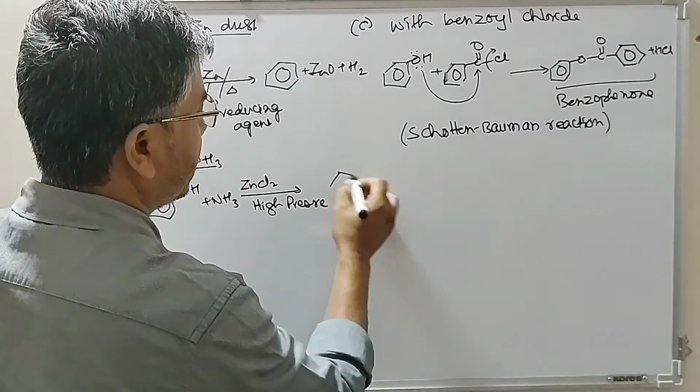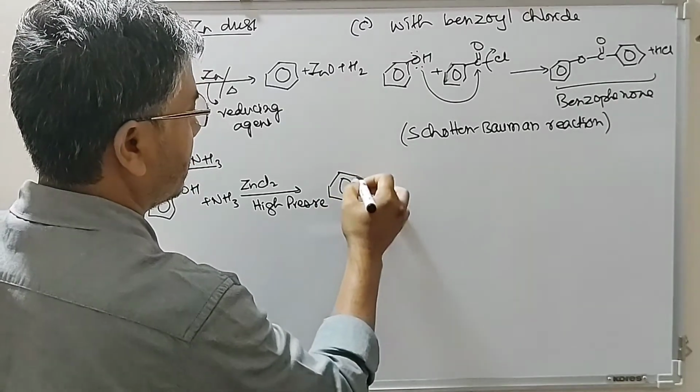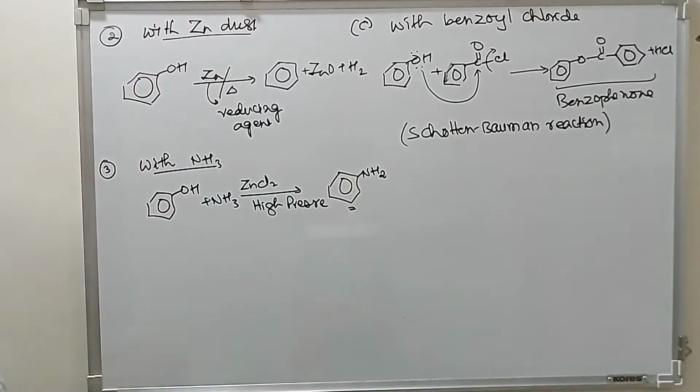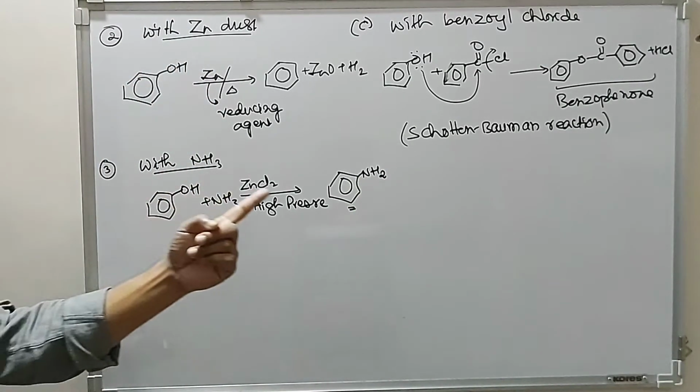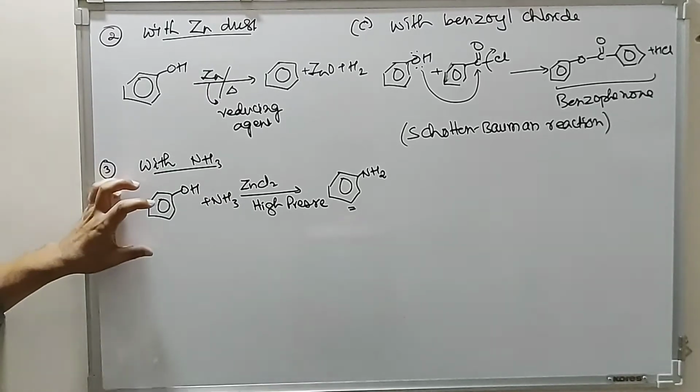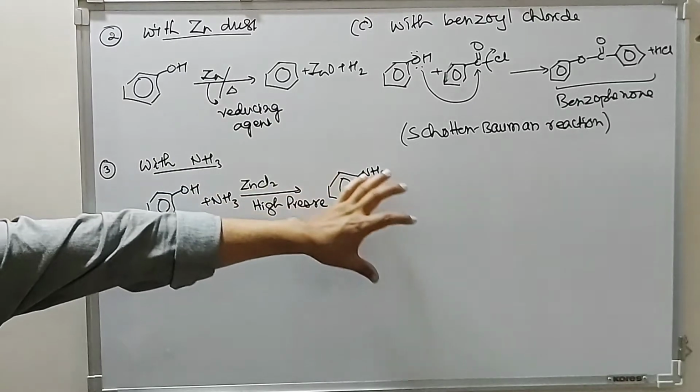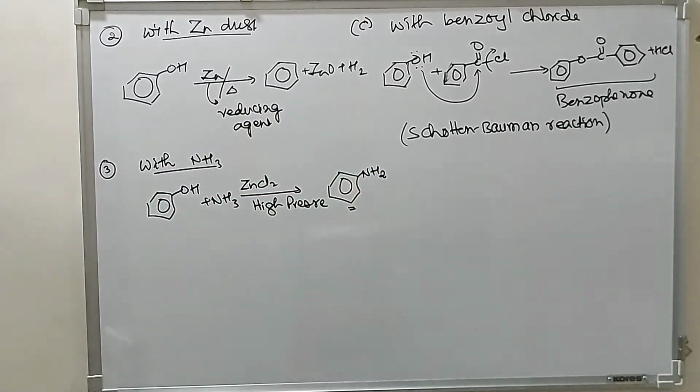This gives you aniline. So we can use this as a method of preparation of aniline. So reaction of phenol with ammonia, zinc chloride, high pressure gives you aniline.